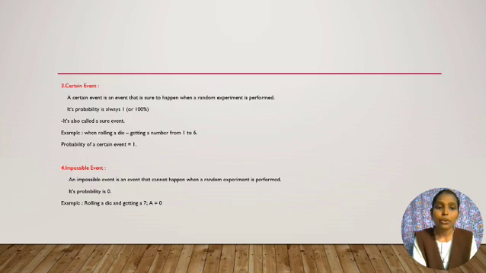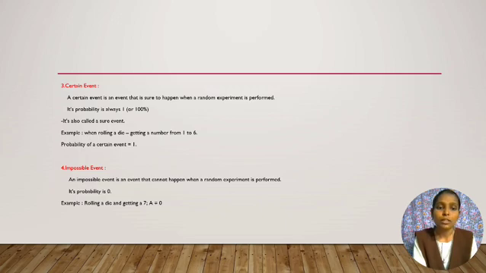Example, when rolling a die, getting a number from 1 to 6. We can get 6 numbers, so it is a sure event. The probability of a certain event is always 1.